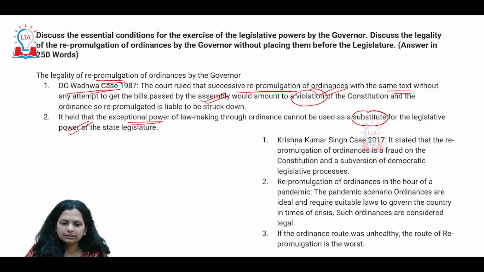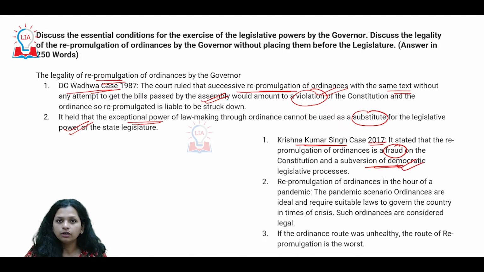In the Krishna Kumar case of 2017, in fact, this was treated as a fraud, an attempt to subvert the democratic process, because the state legislature or the lower house represents the public, so that democratic ethos is getting disturbed. Of course, in times of crisis like the COVID-19 pandemic, it was sometimes necessary, but it does not mean that this kind of process should be encouraged.